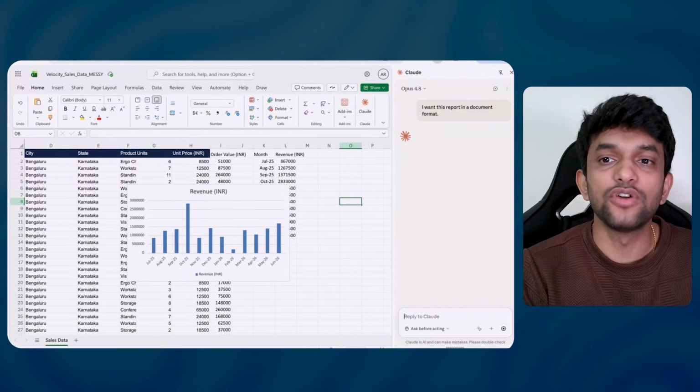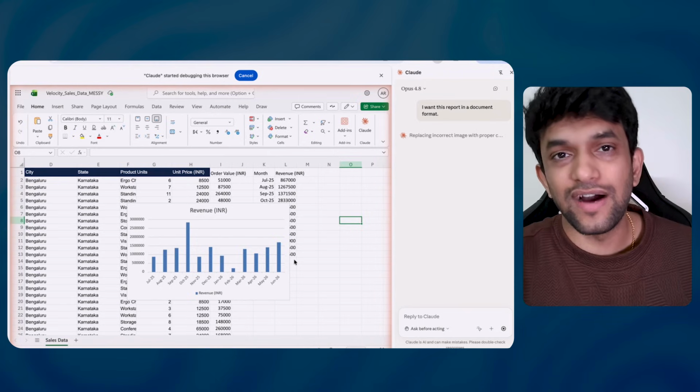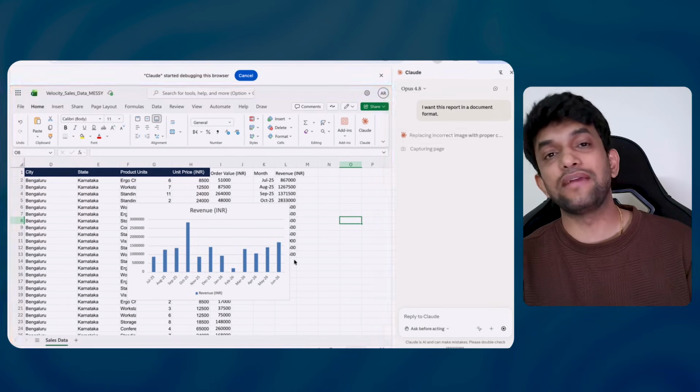I want this report in the document format. See, you might see it faster, but it has taken some time. Okay, it has taken me 5 to 10 minutes.